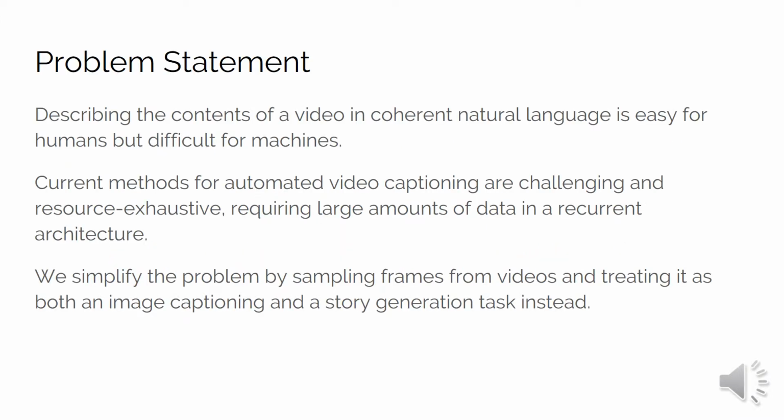Describing what happens in a video in a coherent sentence is easy for humans but difficult for machines. Currently, automated video captioning methods are challenging and require a lot of resources and computation power. For our project, we attempt to simplify this problem by sampling frames from videos and treating the problem as an image captioning task instead, where we caption each frame intelligently and combine these captions together using techniques from story generation.